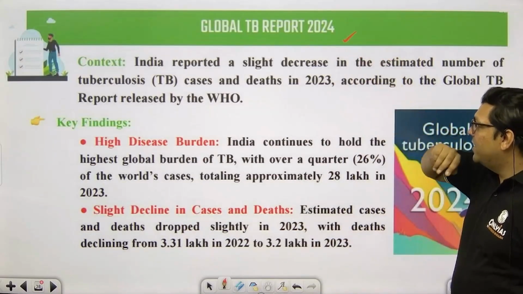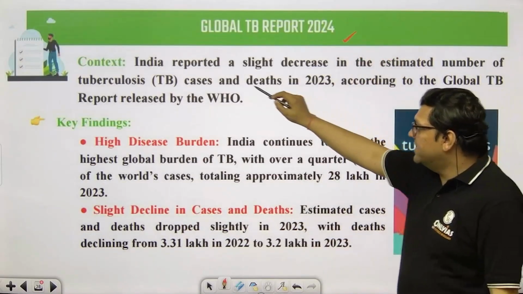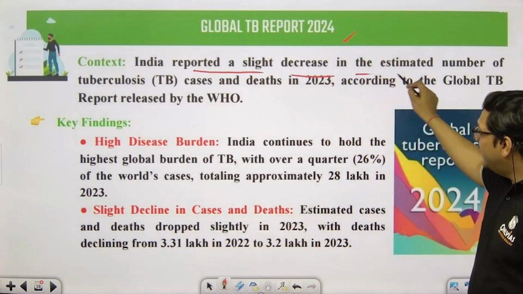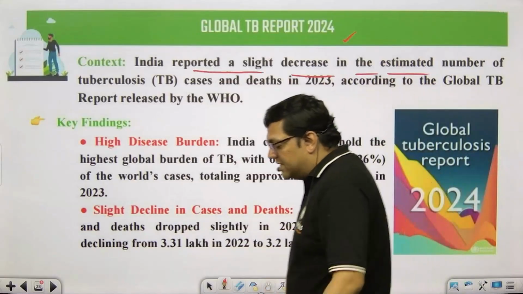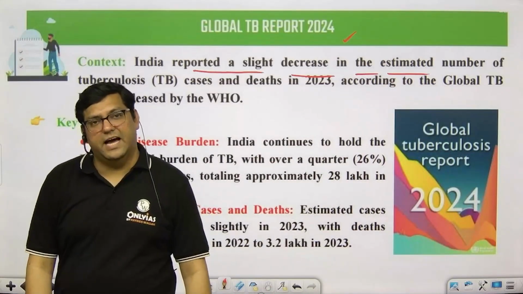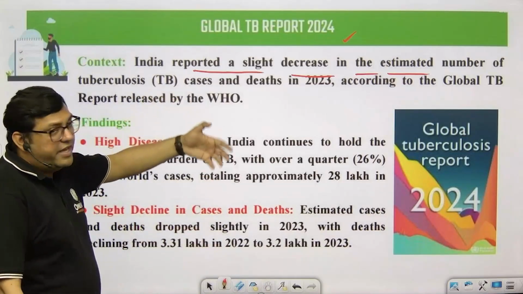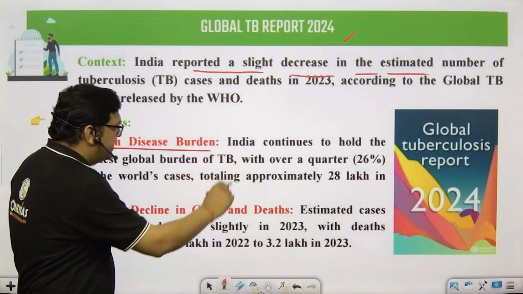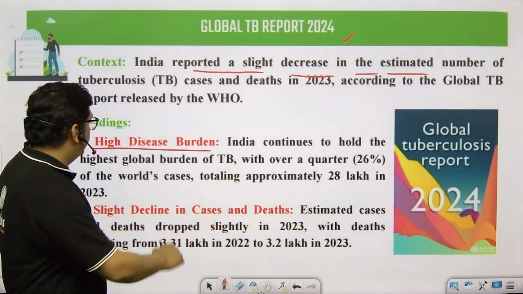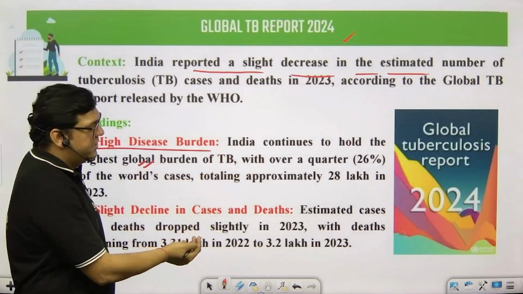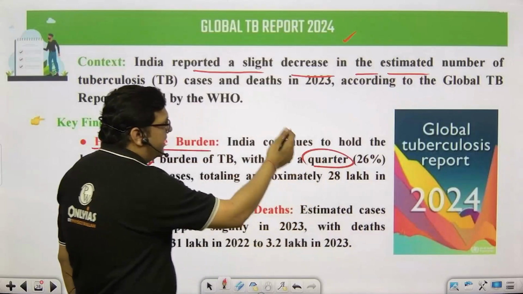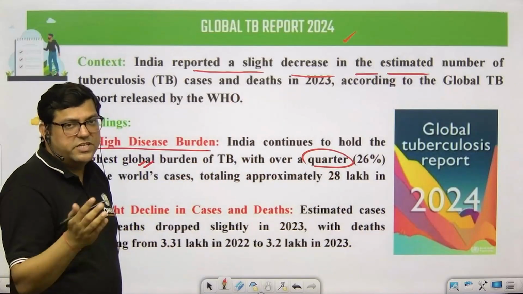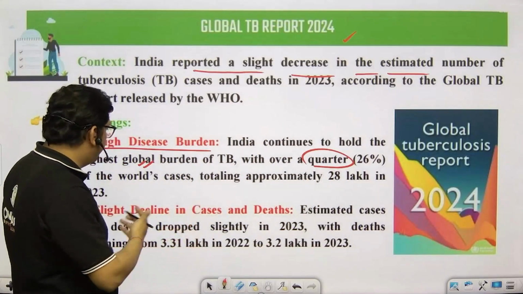Next is the Global TB Report 2024. Yes, India reported a slight decrease in the estimated number, but the number of cases is still very high, and we are way beyond achieving our targets. High disease burden: India continues to hold the highest global burden of tuberculosis, approximately over a quarter, and these are the deaths reported in 2023, two years back.